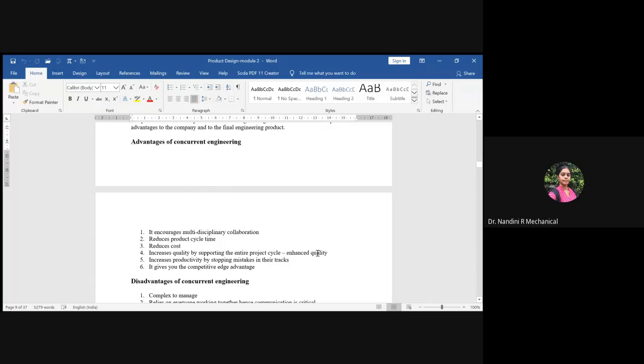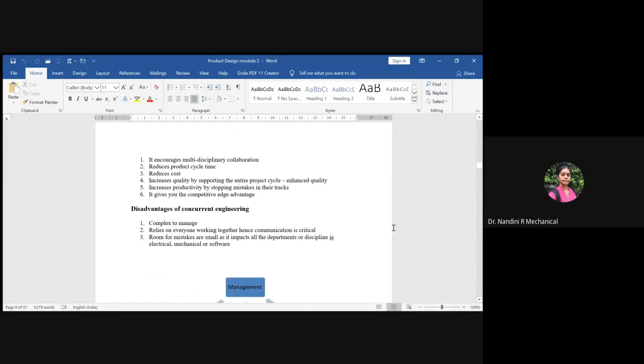And hence, since the quality aspect is greater, the amount of scrap will be less. Since it is done in a short period of time, the mistakes also will be reduced, and as a result the productivity will be high, and the sales and profit will be high. Since the product reaches the market in a shorter period of time, they can grab a larger share of the market in a short period of time. So these are all the advantages of concurrent engineering.